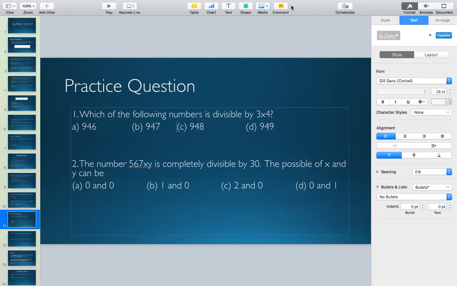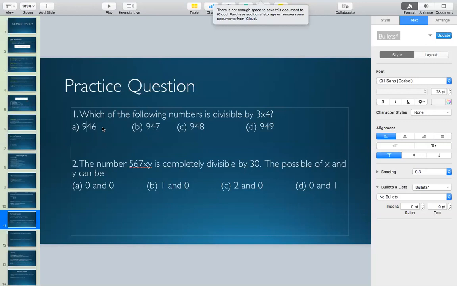Okay, so most of the students have answered A and C for question number 1. So the ones who have answered A for question number 1 are wrong. Because guys, for a number to be divisible by 3 into 4, it needs to be divisible by 3 as well as it needs to be divisible by 4. So if I go for the very first option, 946, and check if it is divisible by 3, I will add the digits 9 plus 4 plus 6, 21. Now 21 is divisible by 3, but we also need to check for 4, na?